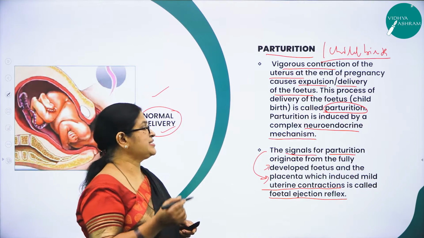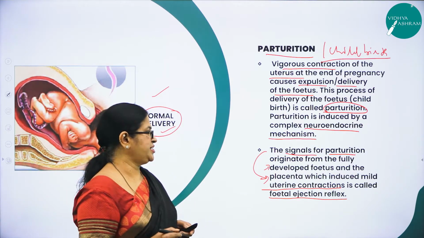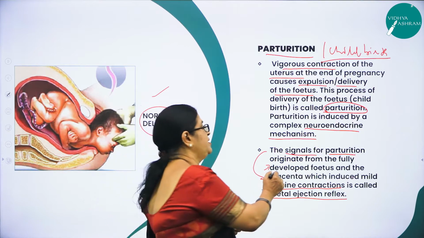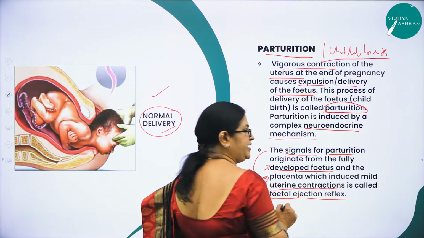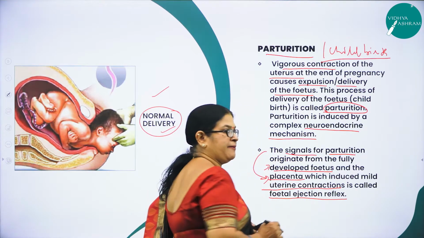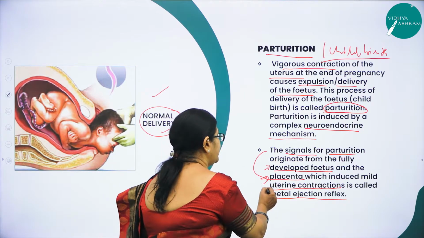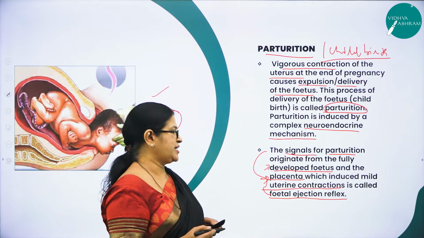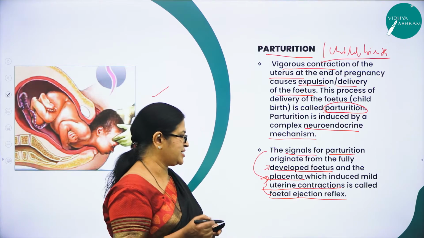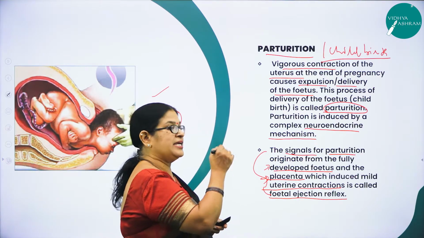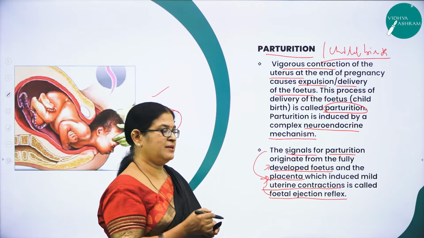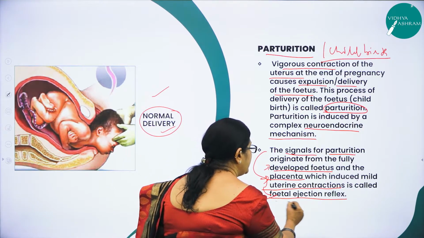It is nothing but the signals for parturition that originate from whom? From the fully developed fetus and the placenta. These signals cause mild uterine contractions, which are called the fetal ejection reflex.